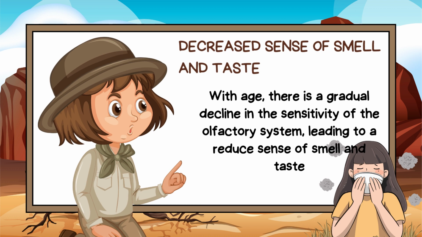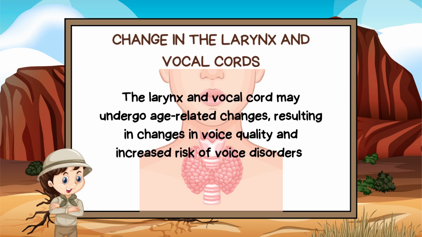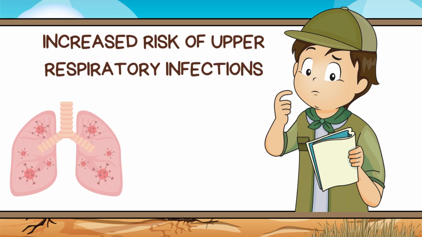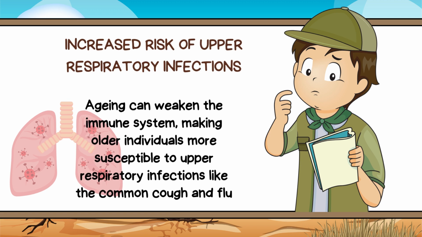The first change that may occur is a decrease in the sense of smell and taste. With age, there is a gradual decline in the sensitivity of the olfactory system, leading to a reduced sense of smell and taste. The second change is changes in the larynx and vocal cords. The larynx and vocal cords may undergo age-related changes, resulting in changes in voice quality and increased risk of voice disorders. The last one is increasing risk of upper respiratory infections.